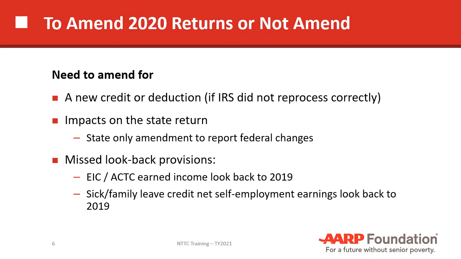Second, family leave credit. We could also look back to 2019 to see if the self-employment earnings for 2019 were higher than they were in 2020. And again, that is another reason to amend the return.